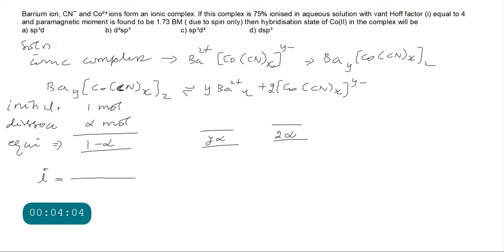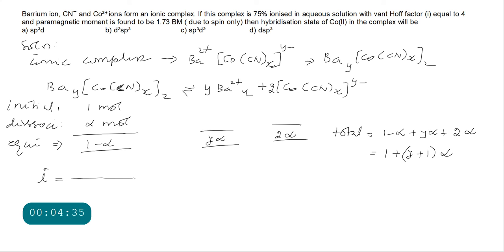That is 1 minus alpha plus y alpha plus 2 alpha, so it is equal to 1 plus (y plus 1) alpha, if we take alpha outside.